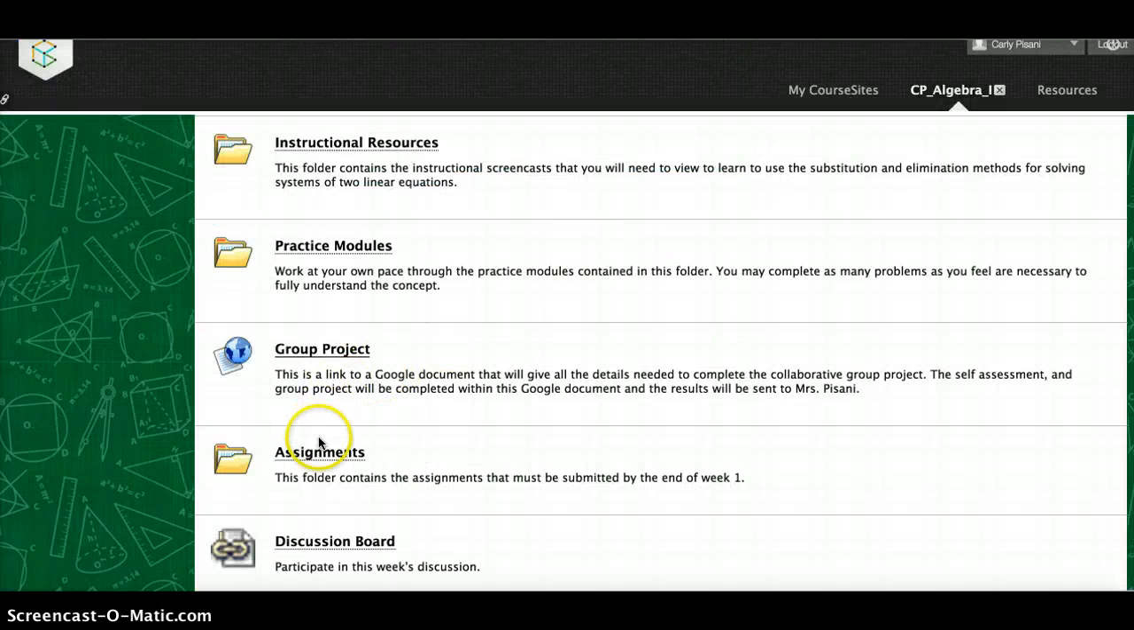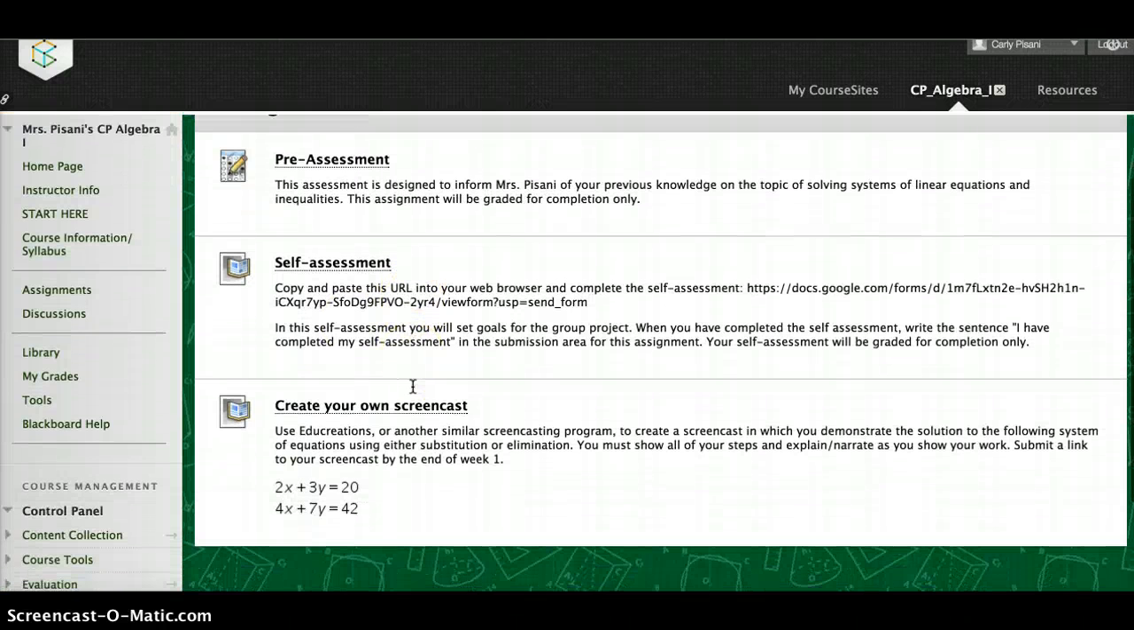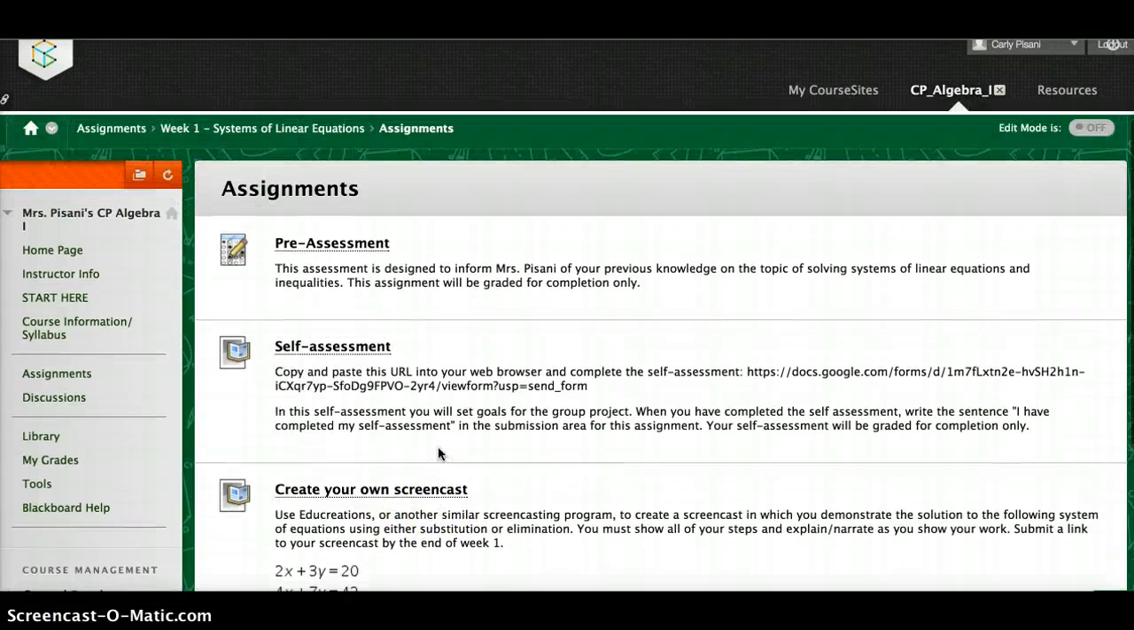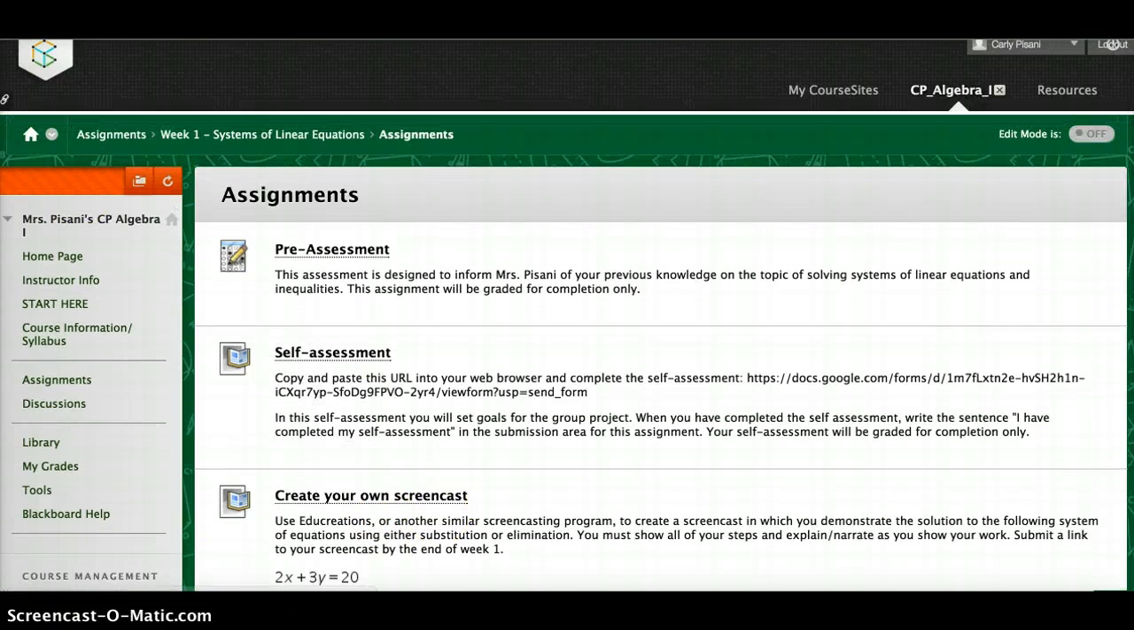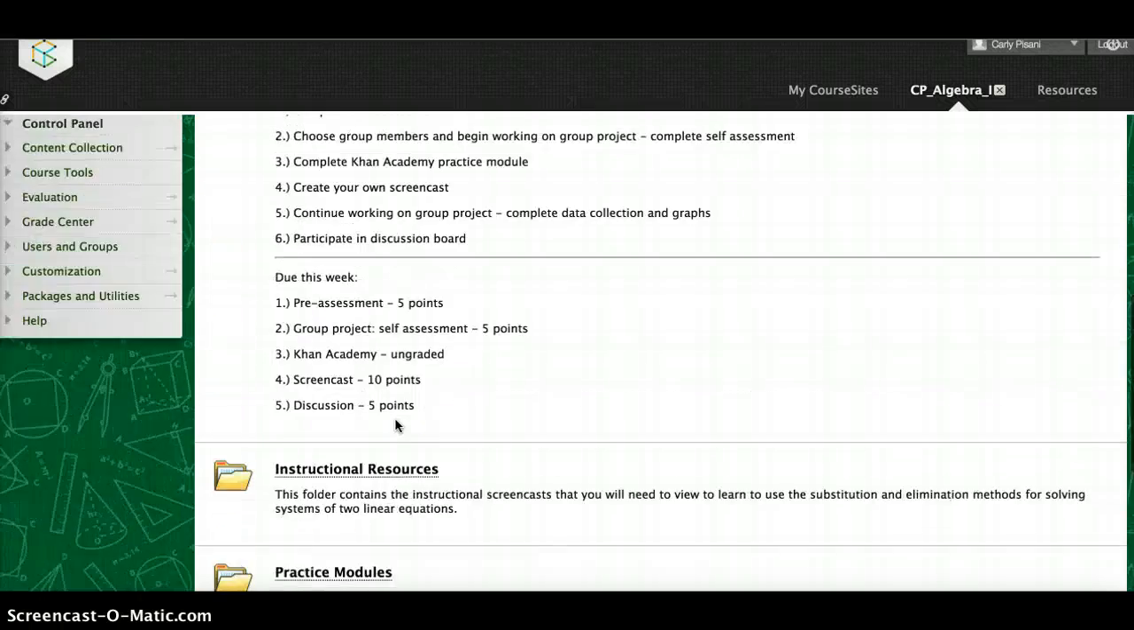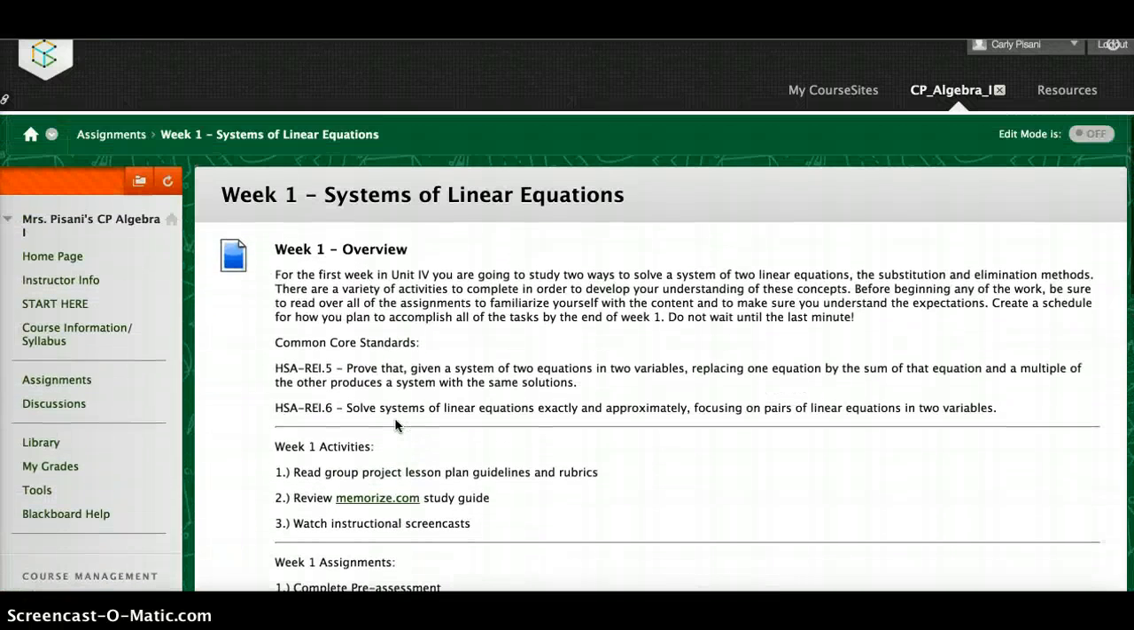In the assignments folder, these are the items that need to be submitted for a grade. So the students need to complete the pre-assessment, the self-assessment, and then they have to create their own screencast. And then finally here, there's a link to the discussion board for this week. So that's all of week 1, and then I'll show you week 2.